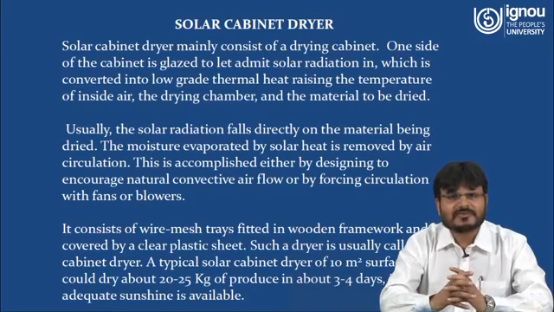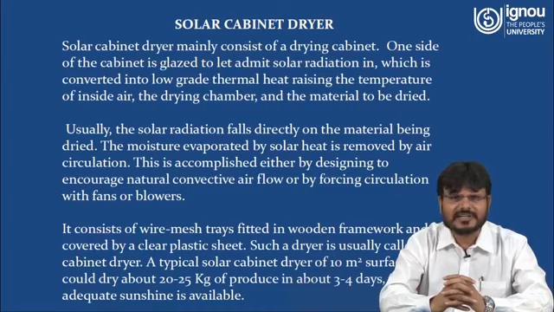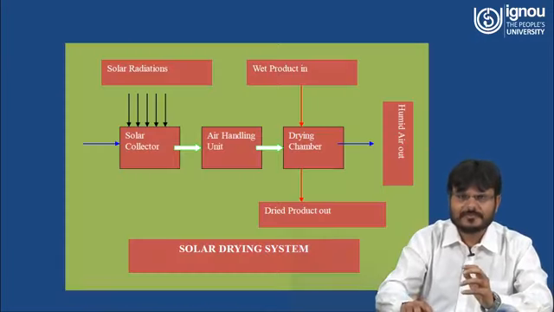It consists of wire mesh trays fitted in a wooden framework and covered by a clear plastic sheet. Such a dryer is usually called a cabinet dryer. A typical solar cabinet dryer of 10 square meter surface area could dry about 20 to 25 kilograms of produce in about 3 to 4 days if adequate sunshine is available.